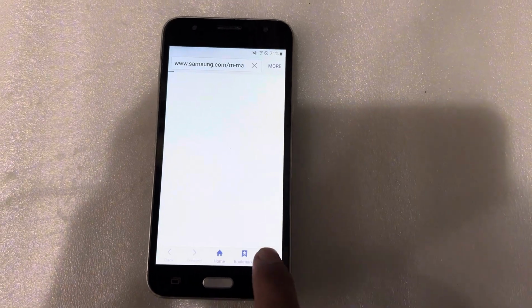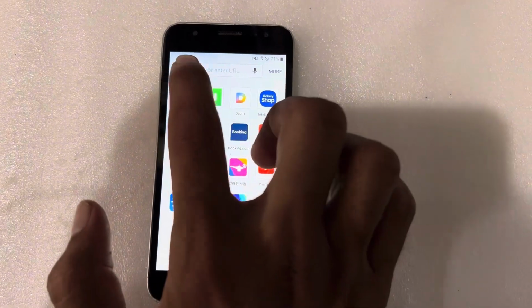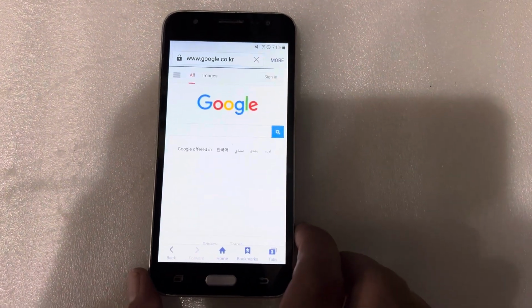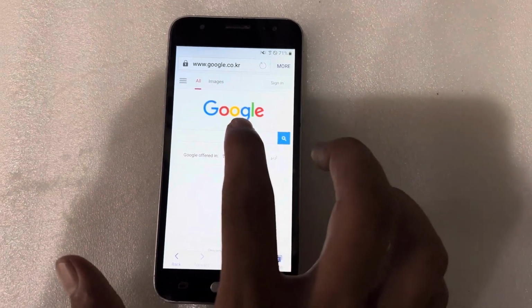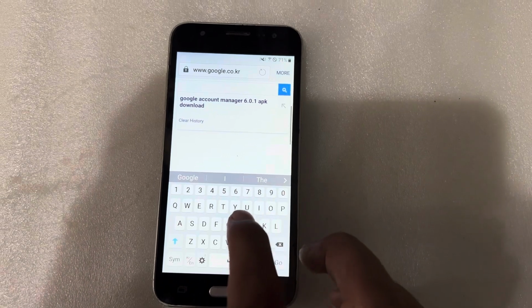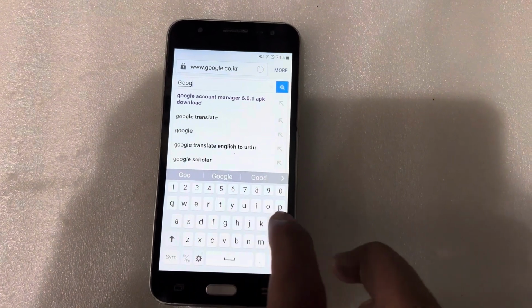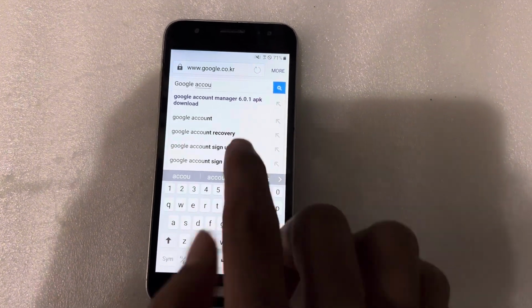I have launched this Samsung browser, new tab, press on the Google. I will type here Google account manager 6.0.1.